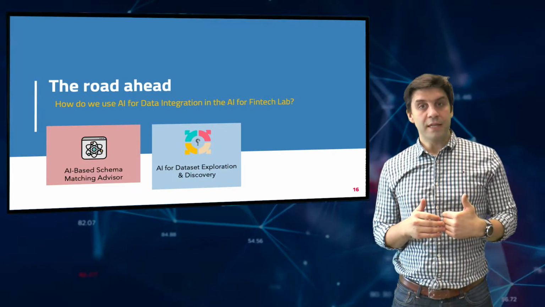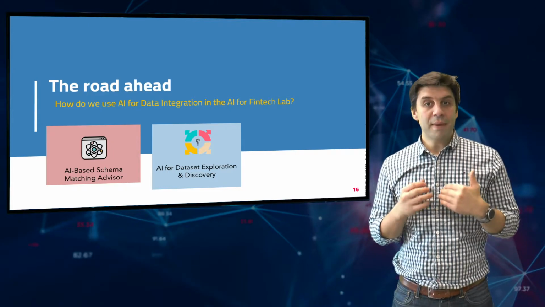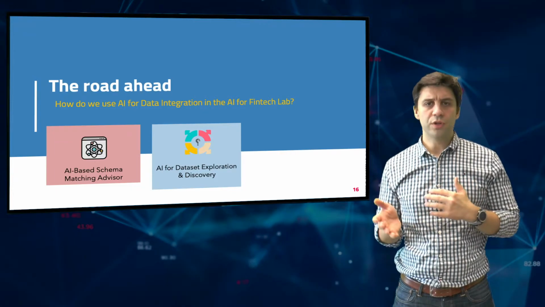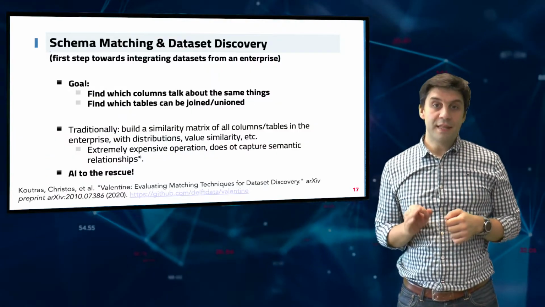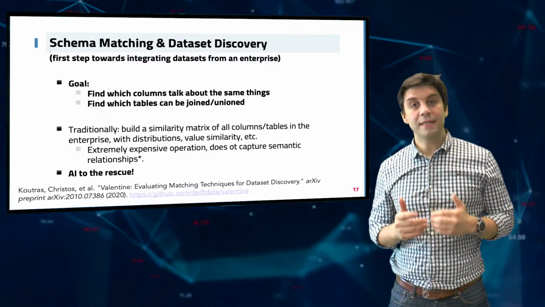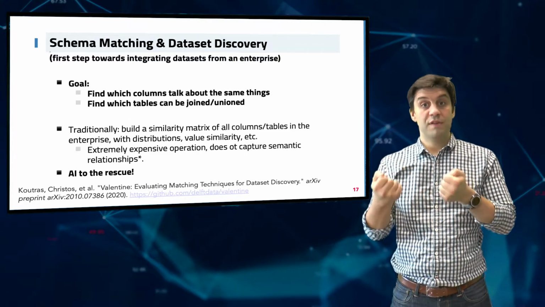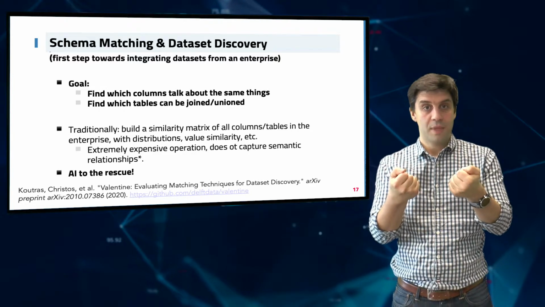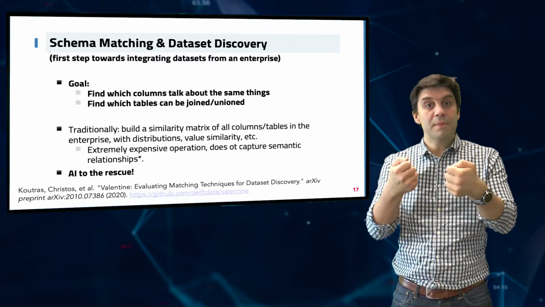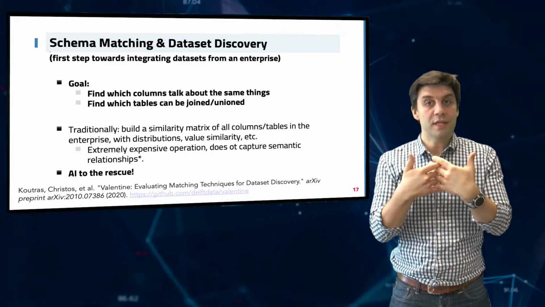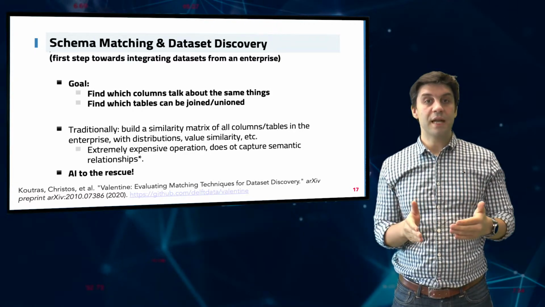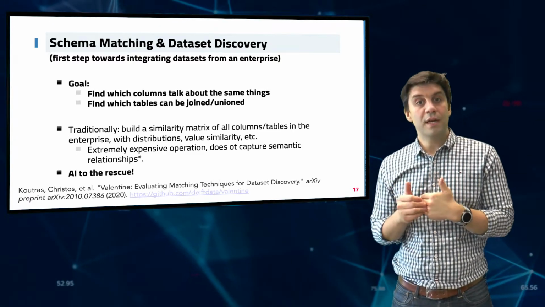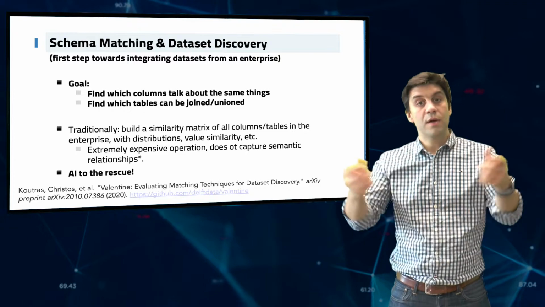The problem I outlined a bit earlier is called the schema matching problem or the related dataset discovery problem. It depends on who you talk to. But the fact is that in this problem, we are trying to automatically determine if two columns of two different tables talk about the same real world entities and possibly find if the two tables can be joined together. Now, why join the tables? For example, if you are building a machine learning model that needs more features or more training examples, you can enrich a table with more information from other tables.